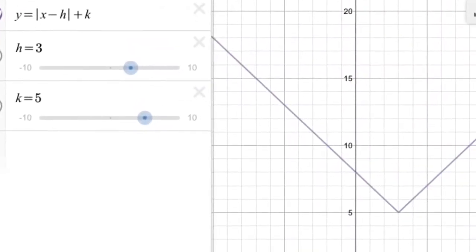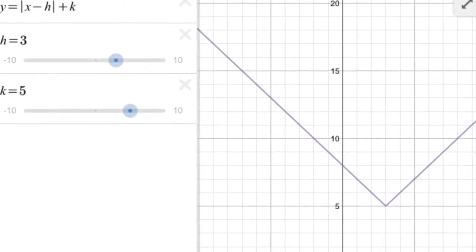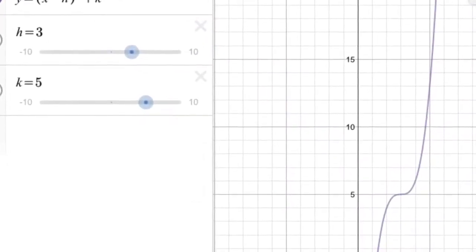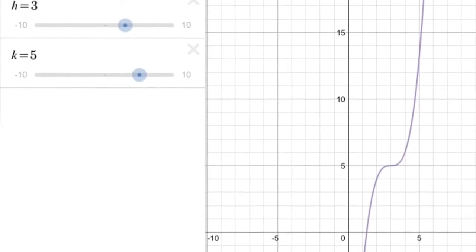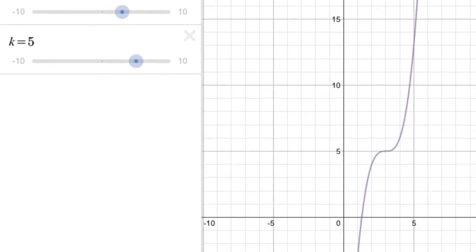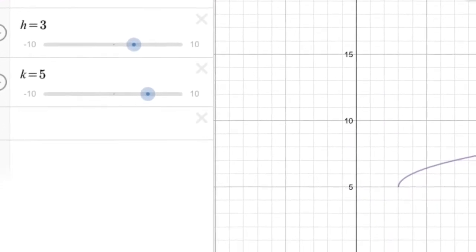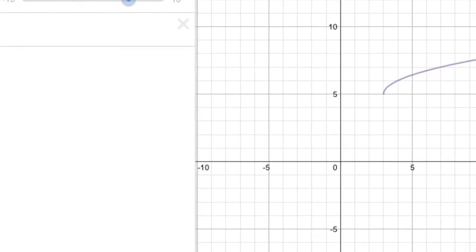Prince Absolute Value graphed his princedom as y equals the absolute value of x minus 3, plus 5. Prince Cubic graphed his new princedom as y equals (x minus 3) cubed plus 5. Prince Square Root graphed his new princedom as y equals the square root of x minus 3, plus 5.